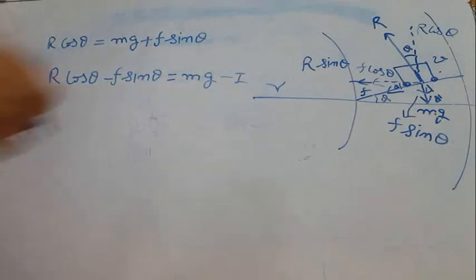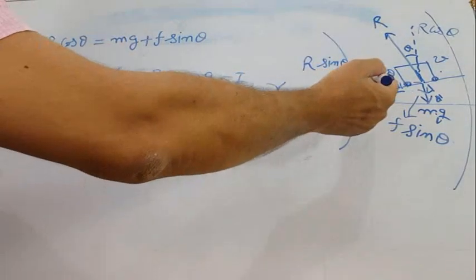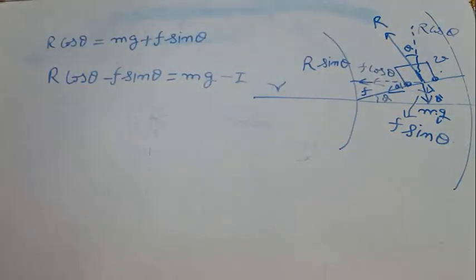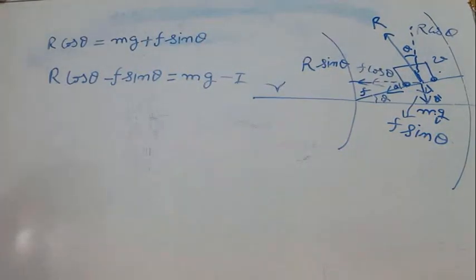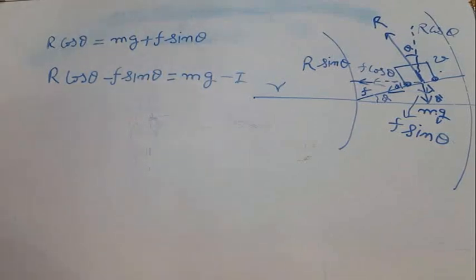Now the forces toward the center are R sin theta and F cos theta. These two forces are acting toward the center. And the outward force will be centrifugal force, which is mv square by R. So if the inward force is equal to or greater than the outward, then this vehicle will remain on the track.